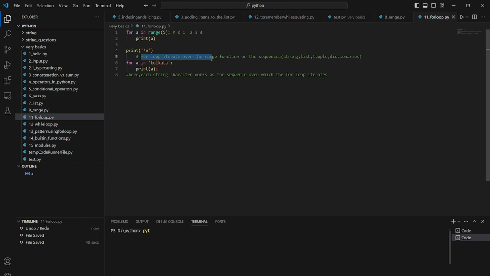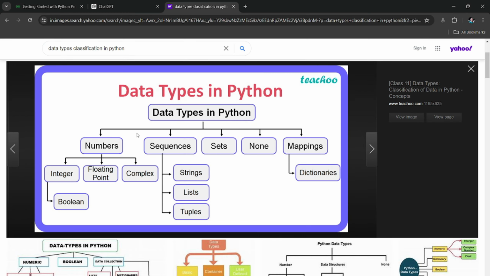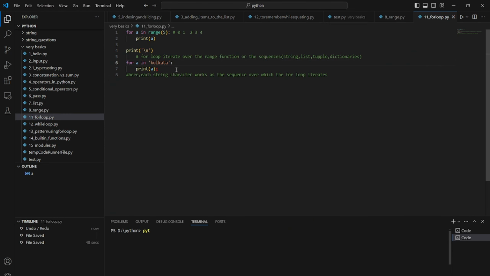Still, a for loop iterates over the range function or the sequences. A for loop can iterate over any sequence. We have already told what the sequences are. So it can be iterated over strings as well, and over lists and tuples. We can use this iteration over the elements of the range function, and it will iterate as many times as the range function contains elements.